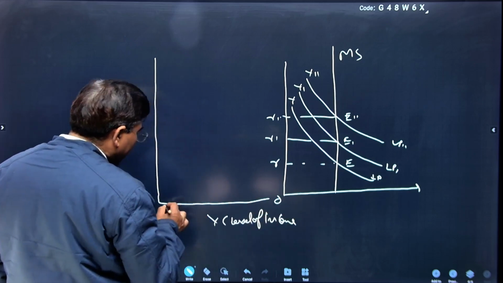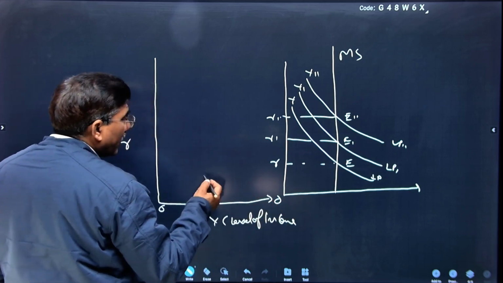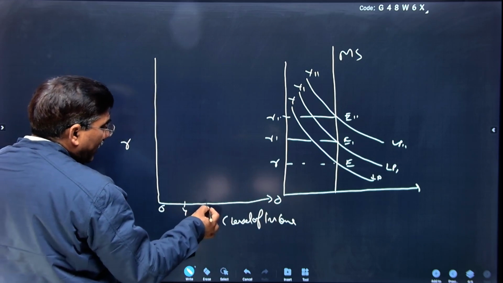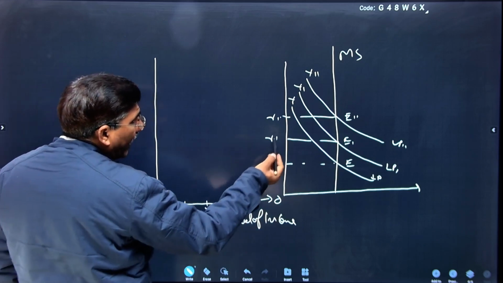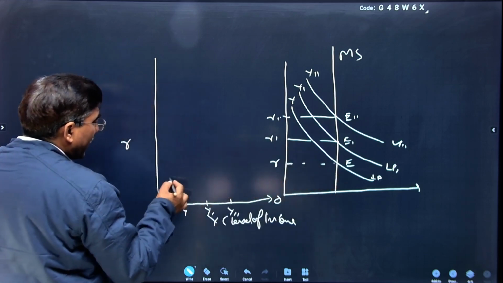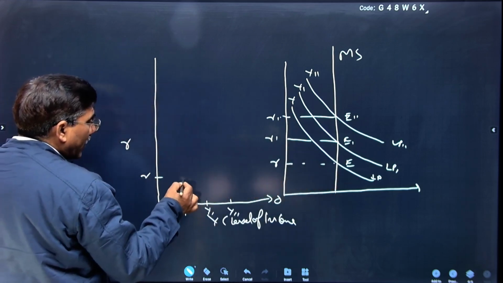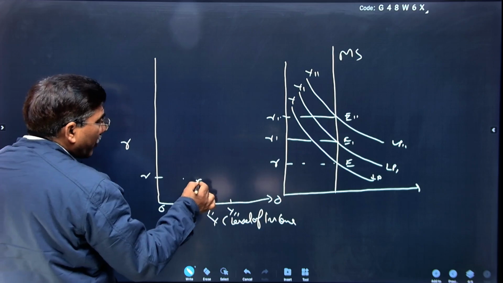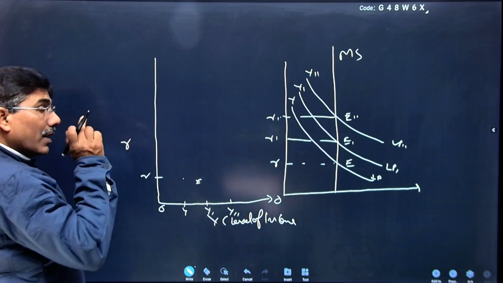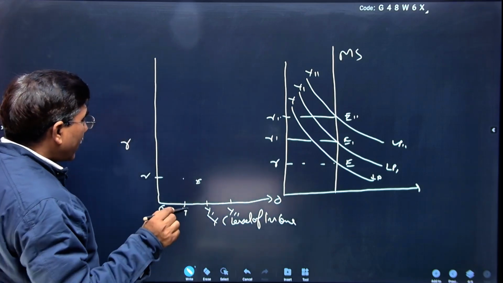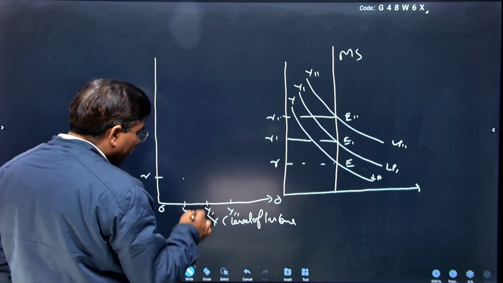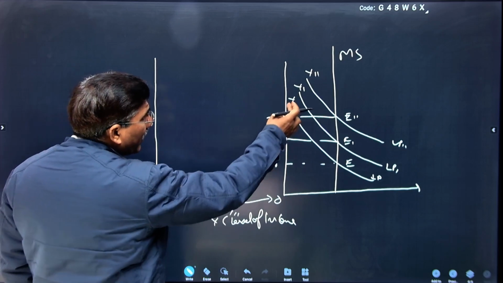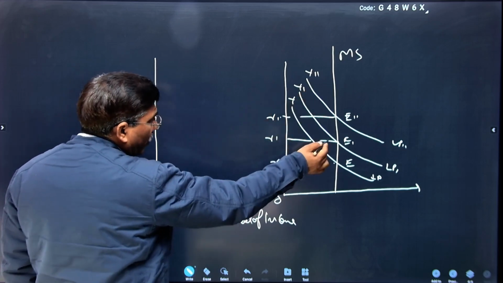As the income level is increasing, you can see here Y national income, Y dash national income, Y double dash national income. At Y national income, the rate of interest is R and equilibrium is at this point, that is the point E. Second, if the level of income increases to Y dash, then the rate of interest also increases to R dash.